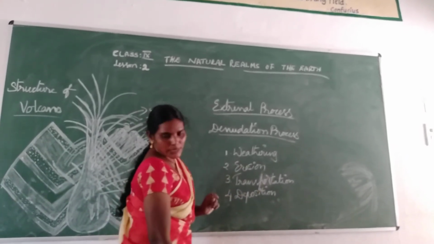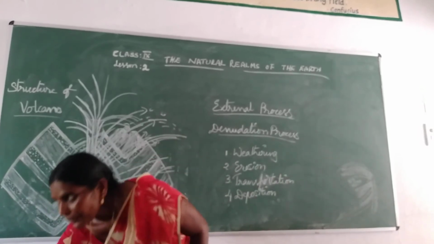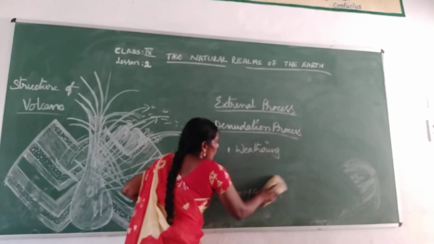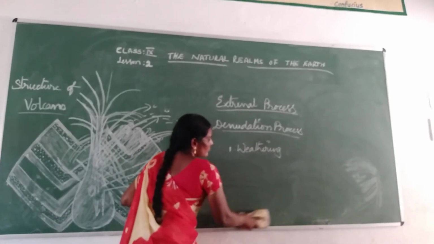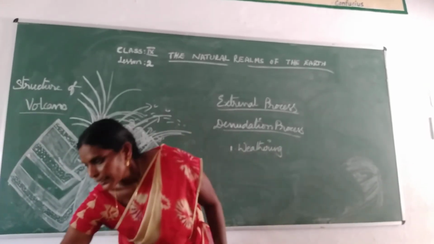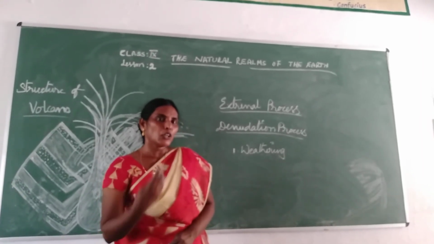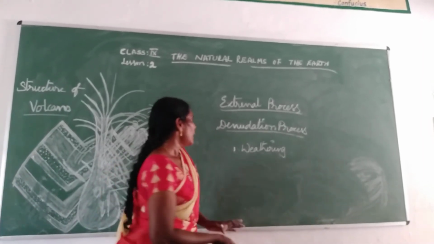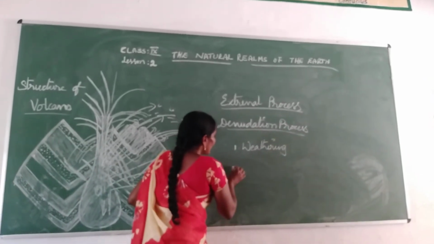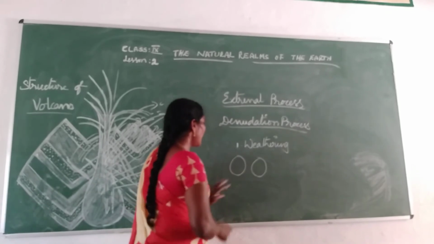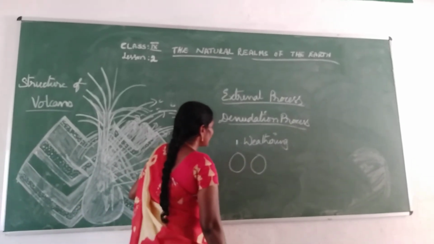So now, what is weathering? Weathering means high temperature or low temperature, high rainfall or low rainfall acting on the rocks. For example, this is a rock and this is also a rock. These rocks are exposed on the earth.